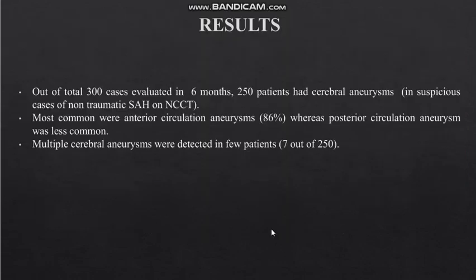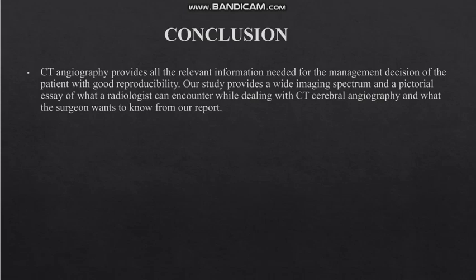So in our results, we saw cerebral aneurysm in around 250 patients who had non-traumatic subarachnoid hemorrhage, which was seen on NCCT, that is, non-contrast CT. Most of the patients had anterior circulation aneurysm, with posterior circulation aneurysm noted in only around 14% of the cases, and a few of the patients had multiple aneurysms also. And we concluded that CT angiography is a very good study, and it produces very good results, and we detect even